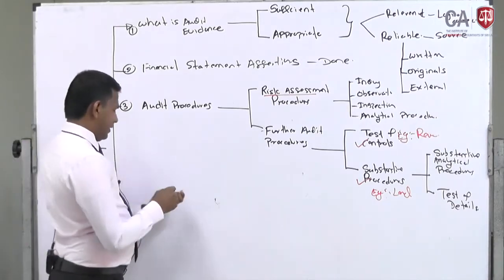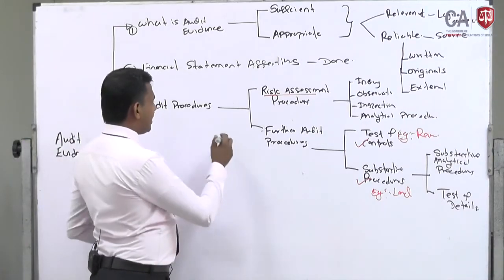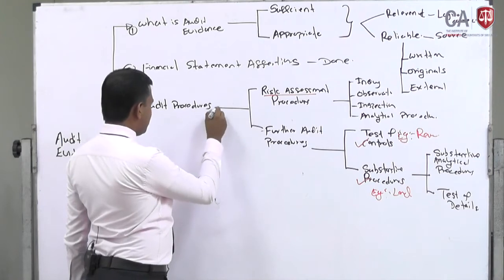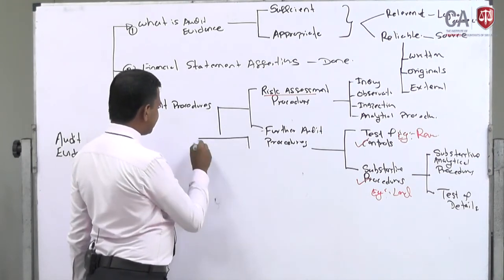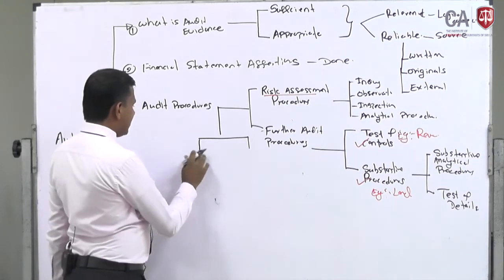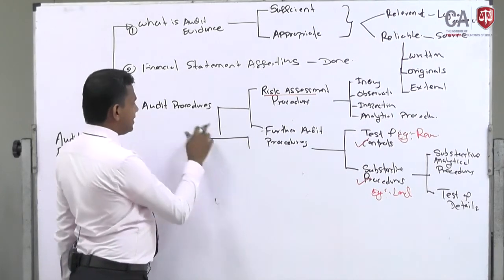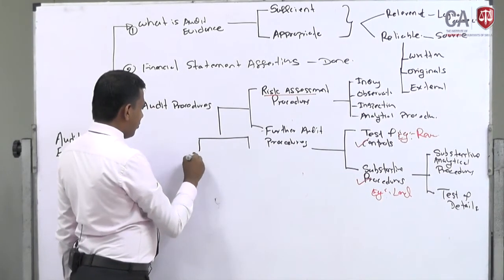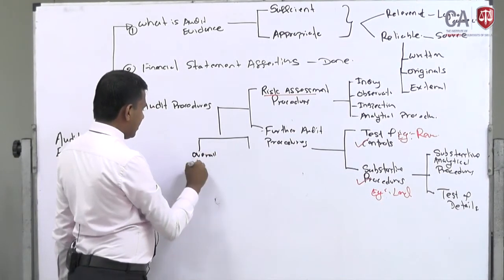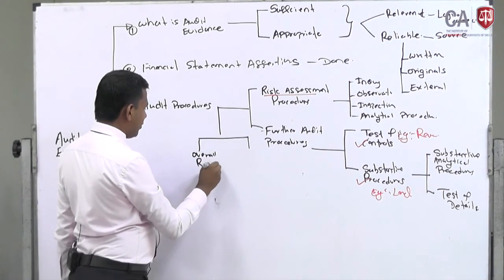So then, another classification the auditor can do in the audit procedures is, right, there are two things. One classification is overall response. This we discussed last week, overall response.